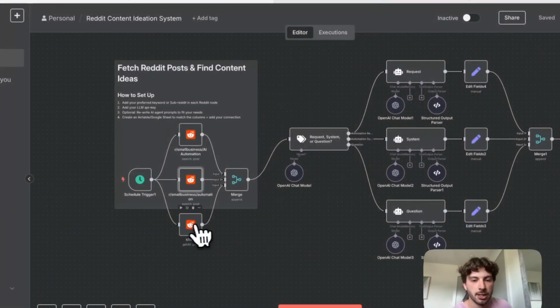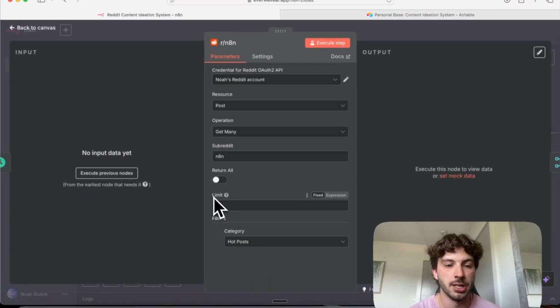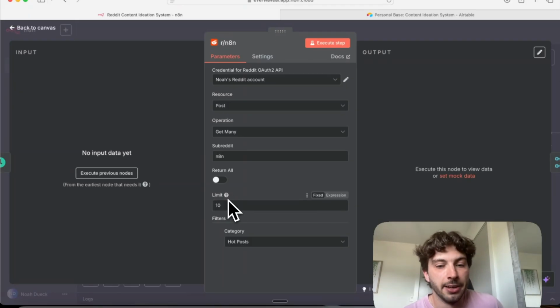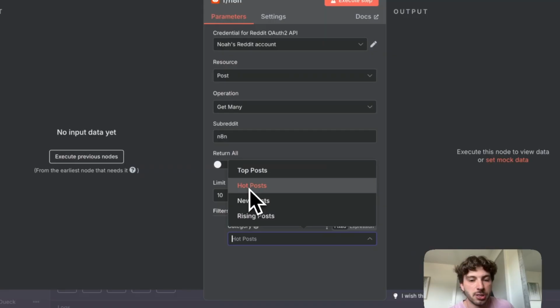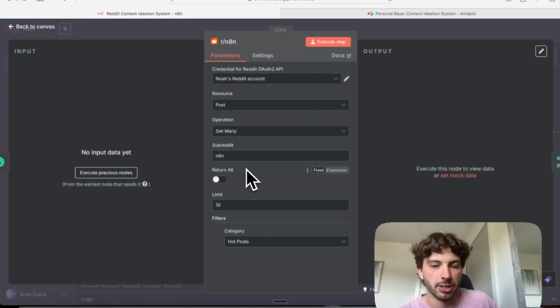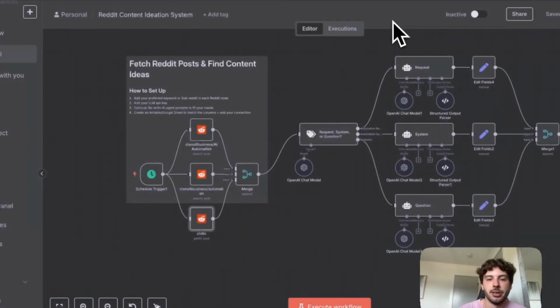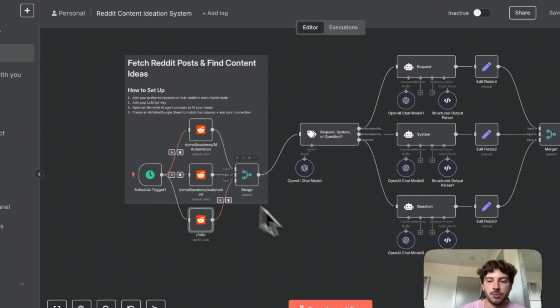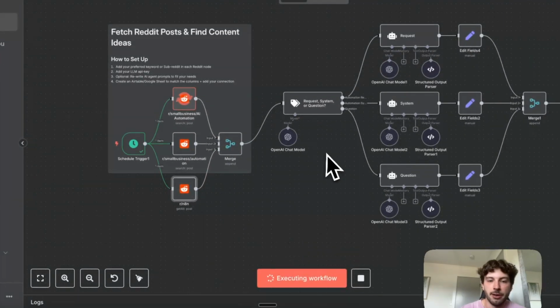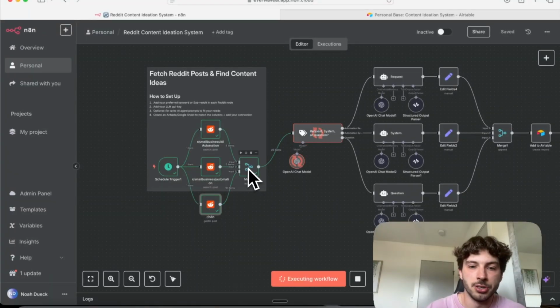Simple as that. And then this one, instead of going by a keyword, we're going the entire subreddit. So N8N is obviously very, very relevant to me. So I'm taking 10 of these and I'm taking the hottest posts. And if you do that, the hot posts recycle very quickly. So you'll generally get the same or different 10 ones every day. So that's a good limit to set. And then once you've got that, why don't we just execute this so we can have some of the data there so I can show you. But these are all going to merge into one and then follow this path.